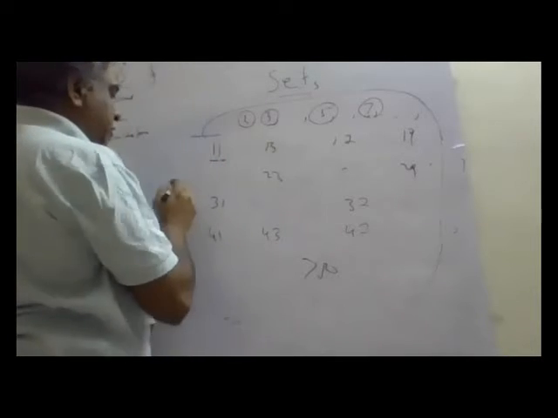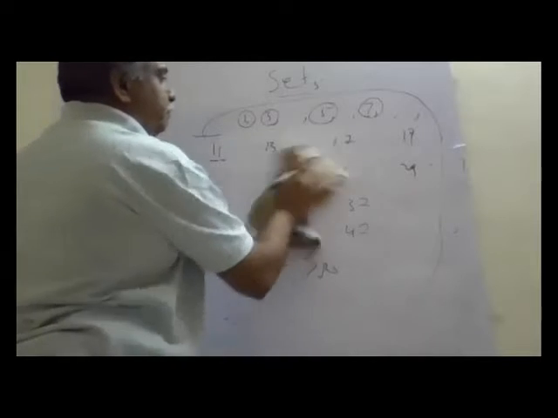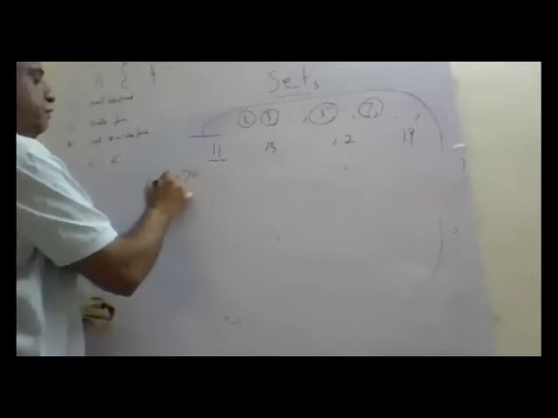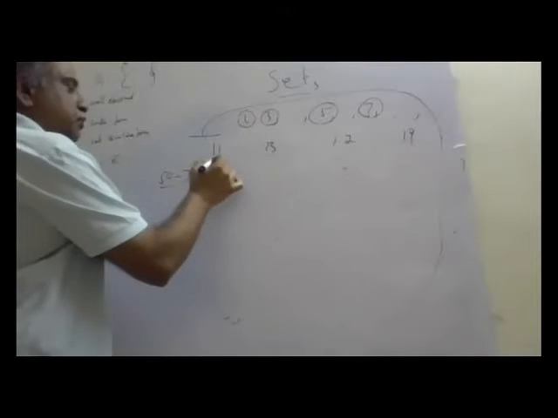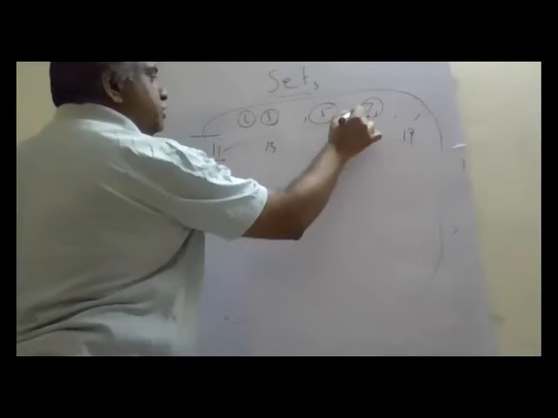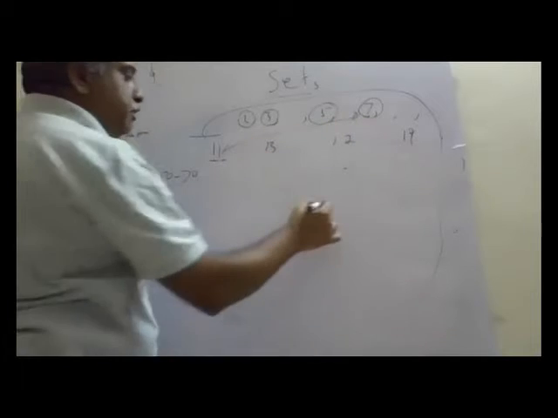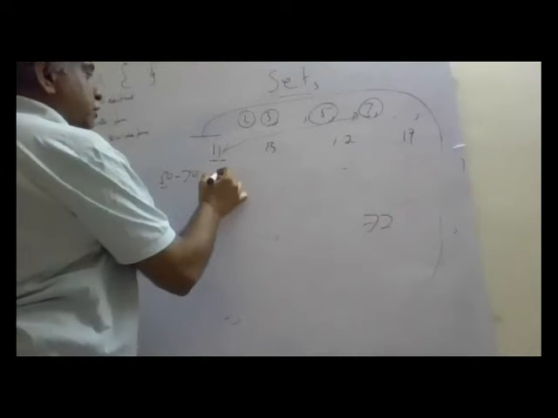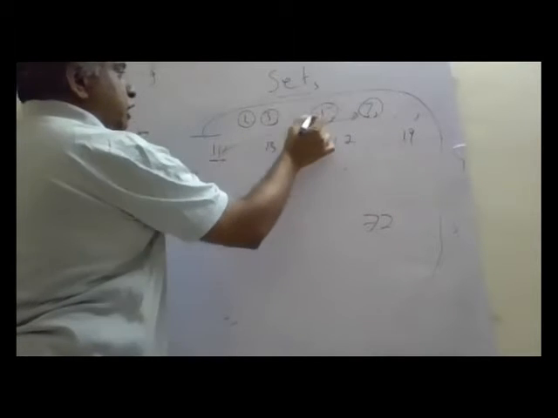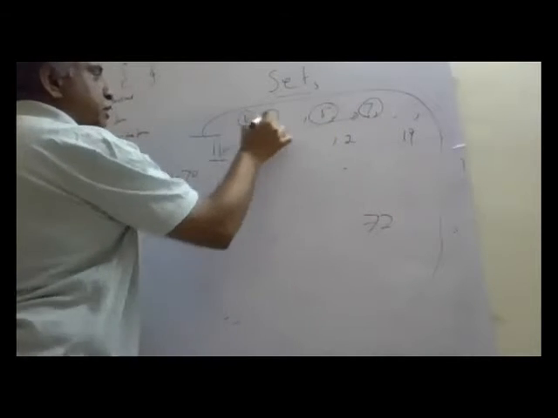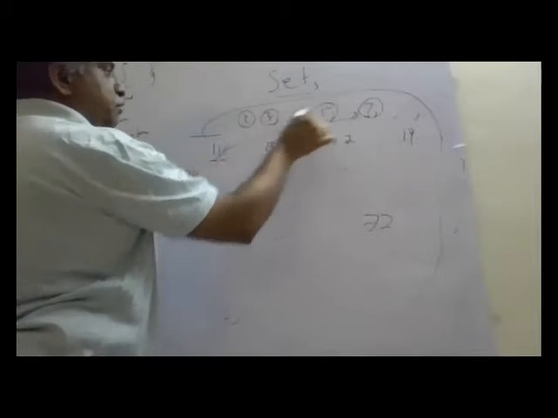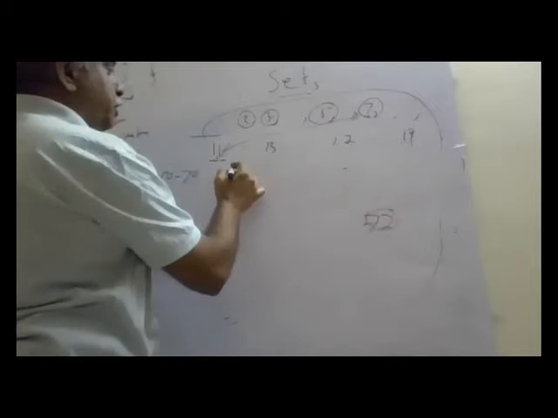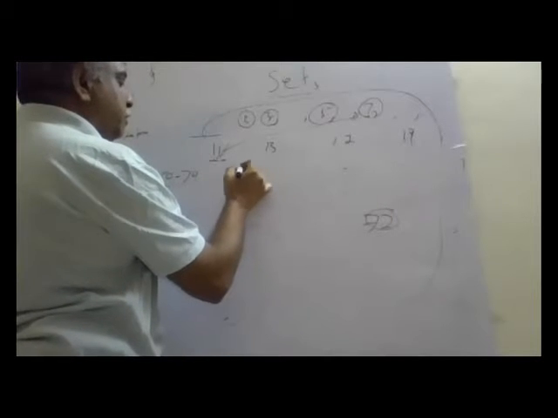Suppose I want to try 50 to 70. So 11 sevens are what? 11 sevens are 77. So I can find out from this. 11 5s are 55, not a prime number. 11 3s are not a prime number. 11 2s are 22, not a prime number. 11 sevens are 77, not a prime number.